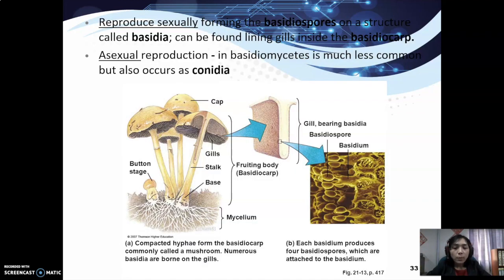While this is from the Basidiomycota. Okay, the spore-bearing structure is the basidium. The basidium bears the spore. So the spore is the basidiospore.